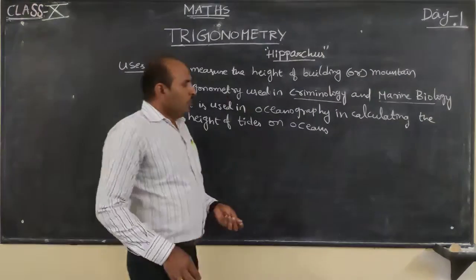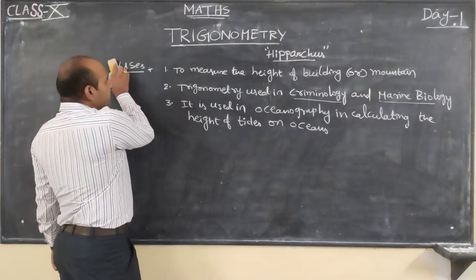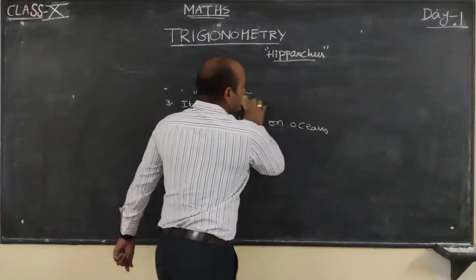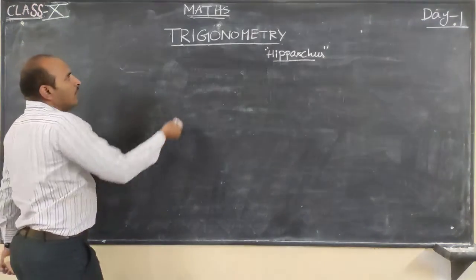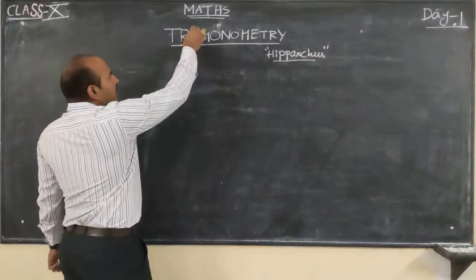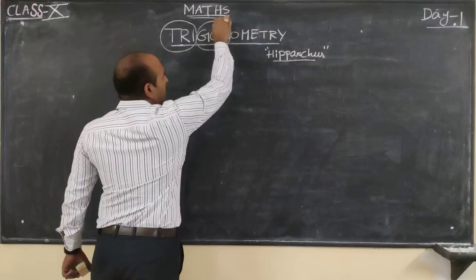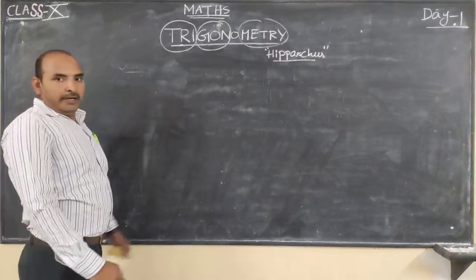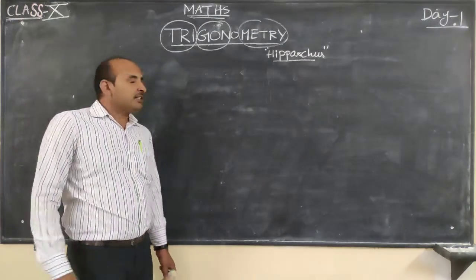So now, the definition of trigonometry. Trigonometry can be split into three parts: trigon, metron. First of all, trigonometry is a branch of mathematics.